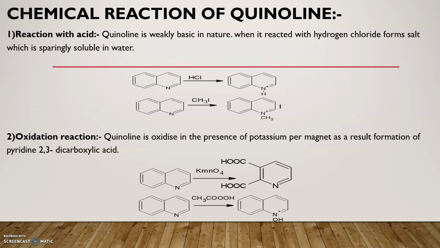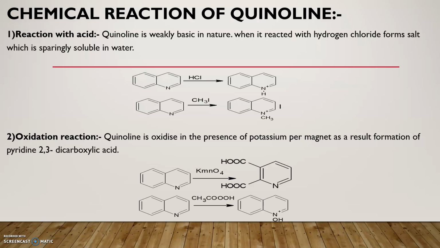Now we'll see the various chemical reactions of quinoline. Quinoline is weakly basic in nature; when it reacts with an acid such as hydrochloric acid, there is formation of a salt which is sparingly soluble in water. Next, the oxidation reaction of quinoline.